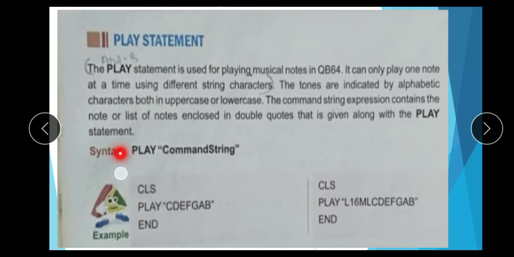Here is the syntax: play command string. For example, play C D E F G A B. So it plays one by one, C D E F, in such a way. When you give a string and run your program, such notes are produced as sound.